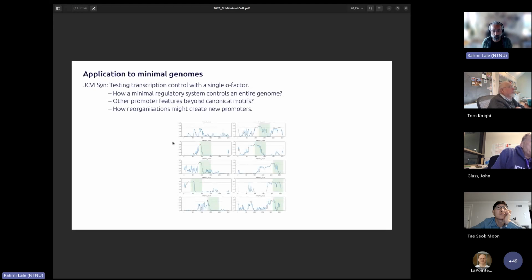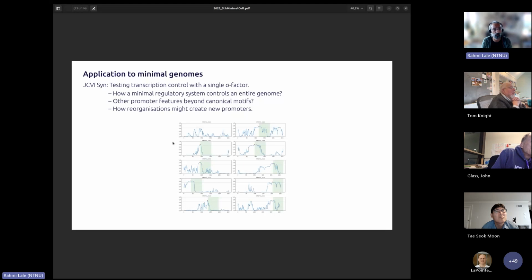I presented you so far E. coli, Bacillus, and Pseudomonas. These organisms have many sigma factors, as you have seen in the previous one. But JCVI-syn3 is a bit special. It has a single sigma factor. So then the question is, how does it coordinate the entire genome with a single sigma factor? This gives us a good test bed opportunity.